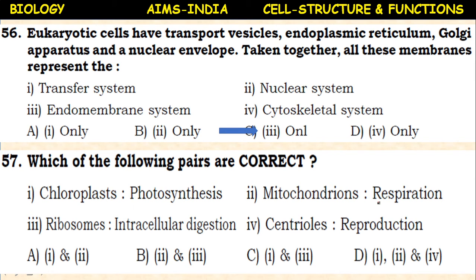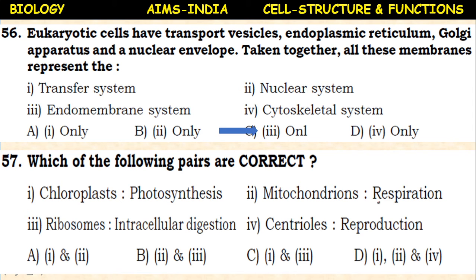Which of the following pairs are correct? Chloroplasts, photosynthesis; mitochondria, respiration; ribosomes, intracellular digestion; centrioles, reproduction. So here the first option, chloroplast, photosynthesis, correct or not? Yes, it's correct. The mitochondrion, cellular respiration, it's also correct. Ribosomes, intracellular digestion, so this is wrong.